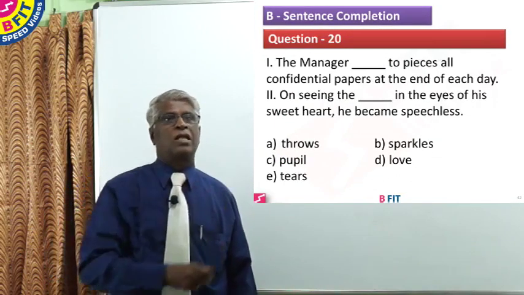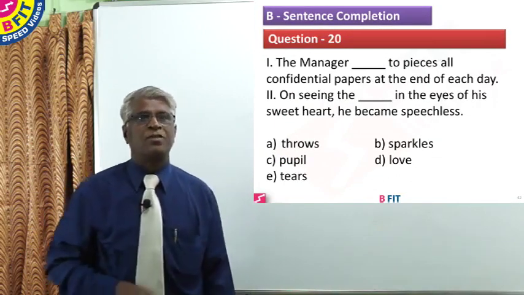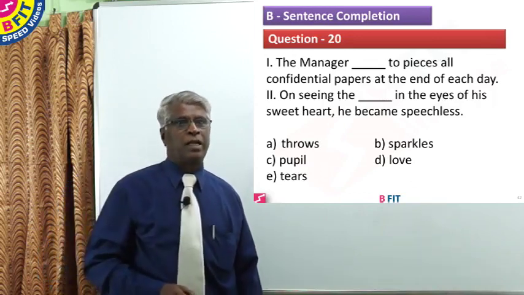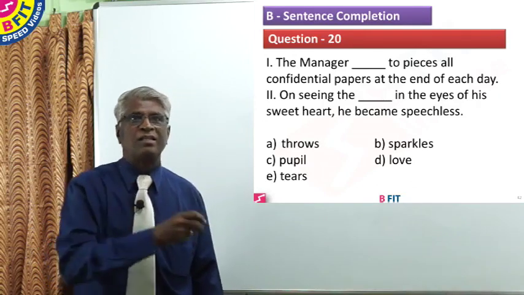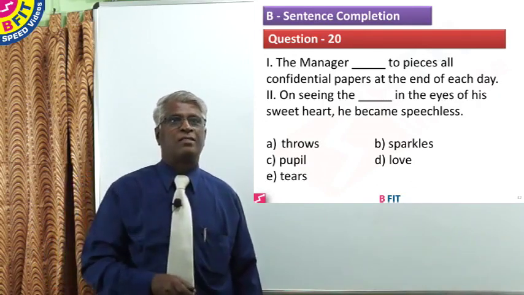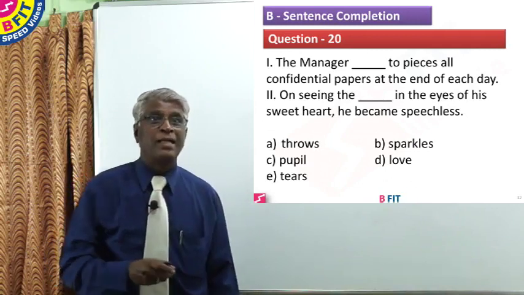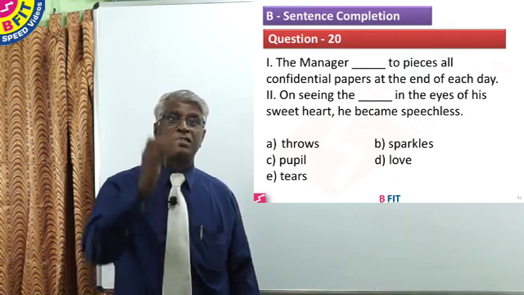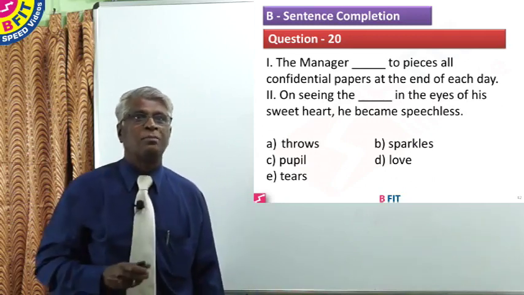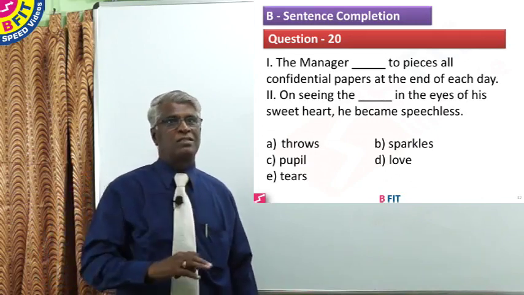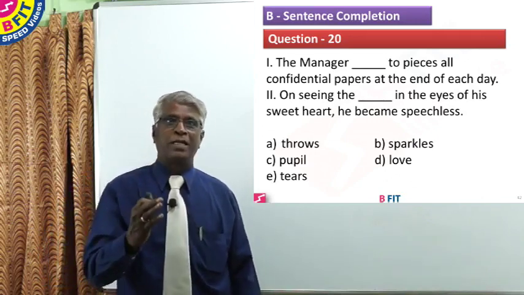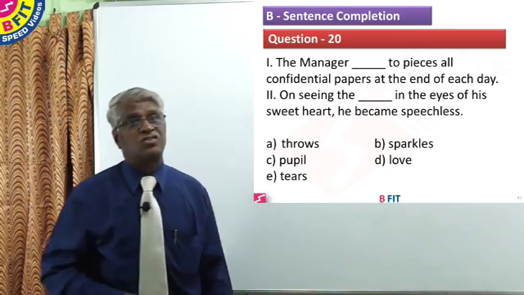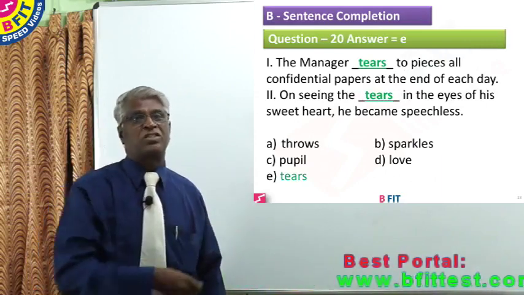Now that brings us to the last question, question number 20. The manager dashed to pieces all the confidential papers at the end of the day. On seeing the dash in the eyes of his sweetheart, he became speechless. The manager throws to pieces. First itself it is wrong. The manager sparkles to pieces. Second one is wrong. The manager pupil has no relevance. The manager love, it should be manager loves. So that is also wrong. What is left is tears.